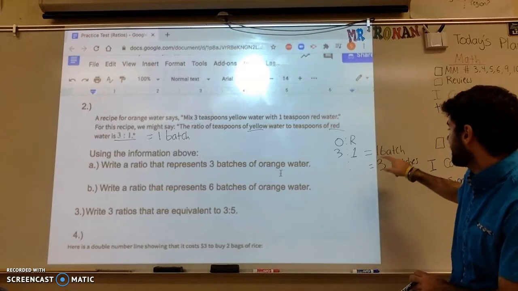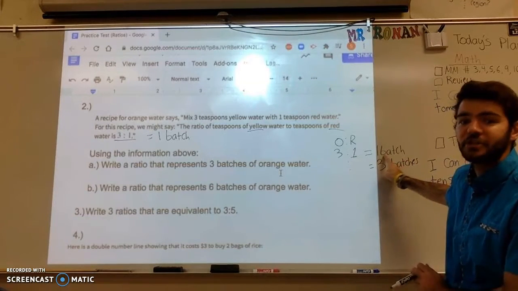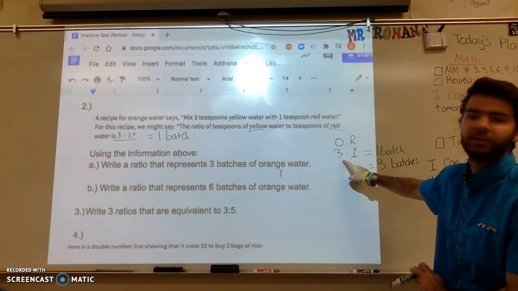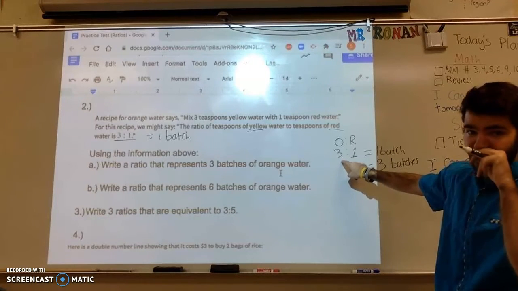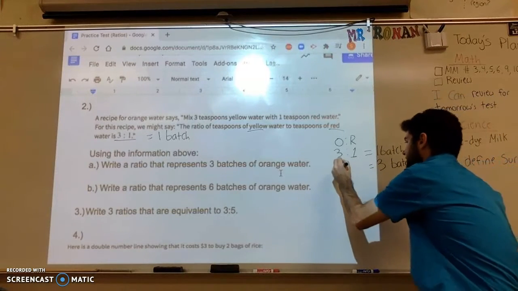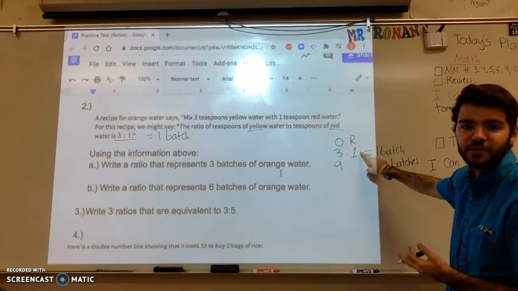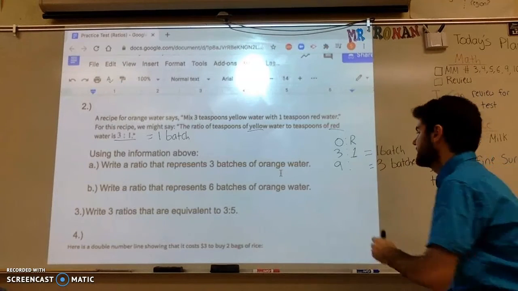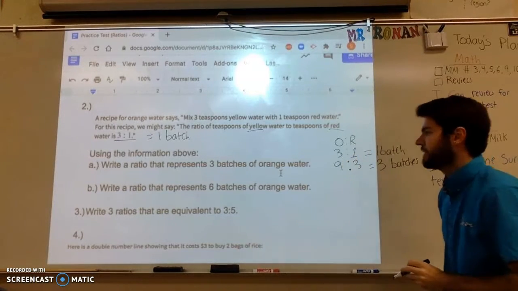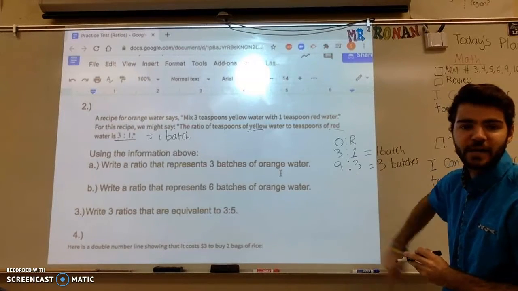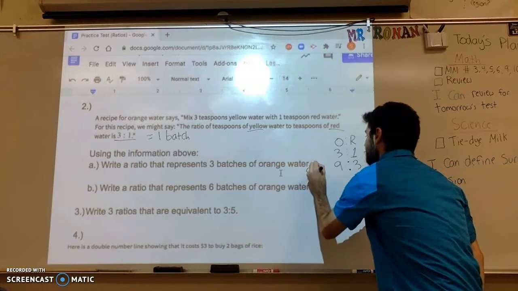That's exactly right. So if I multiplied one batch by 3, I have to multiply the ratio that gives us one batch of orange water by 3 as well. So multiply each of these terms by 3. Okay, and 3 times 3 is going to give us 9. And then 1 teaspoon of red water. Okay, so 1 times 3 is going to give us 3. So our ratio for 3 batches of orange water is going to be 9 to 3.